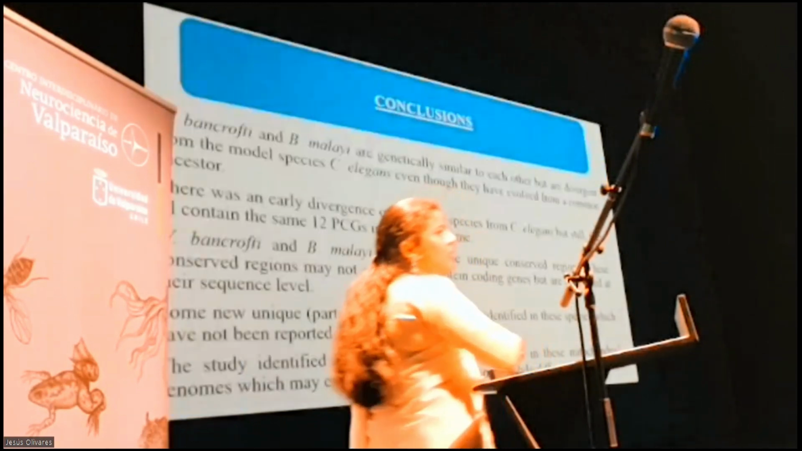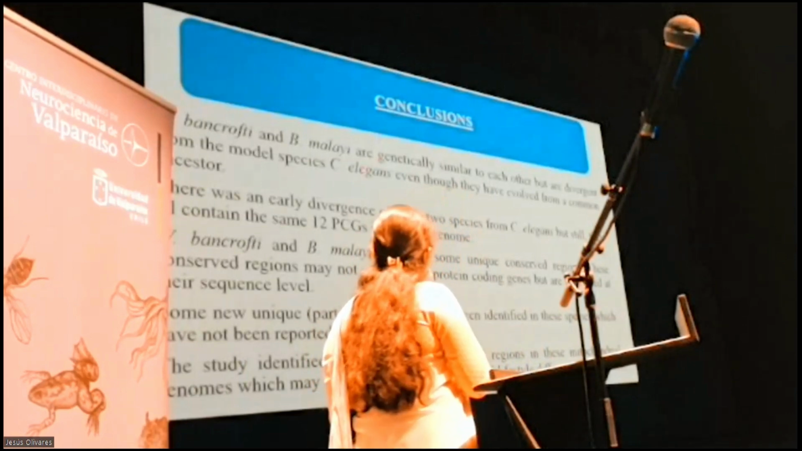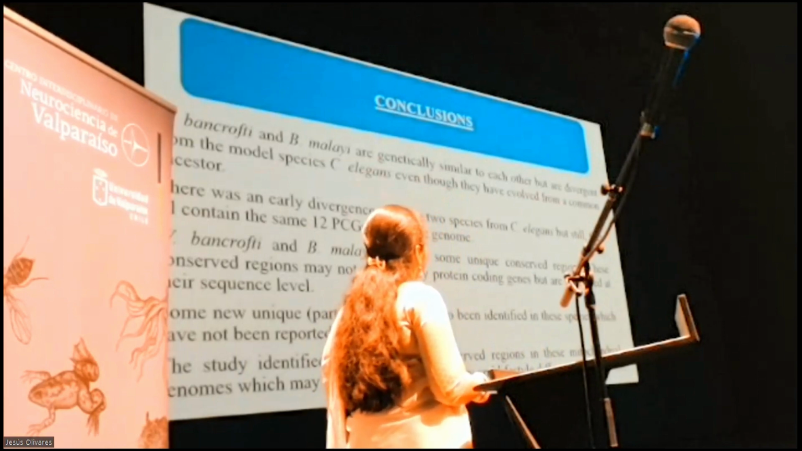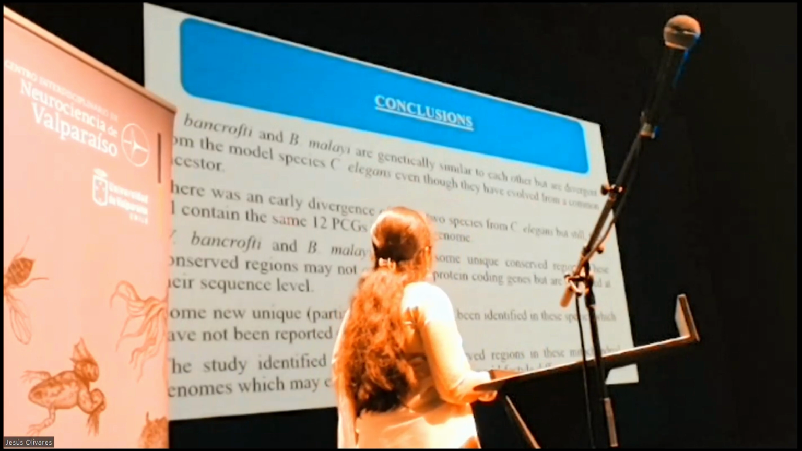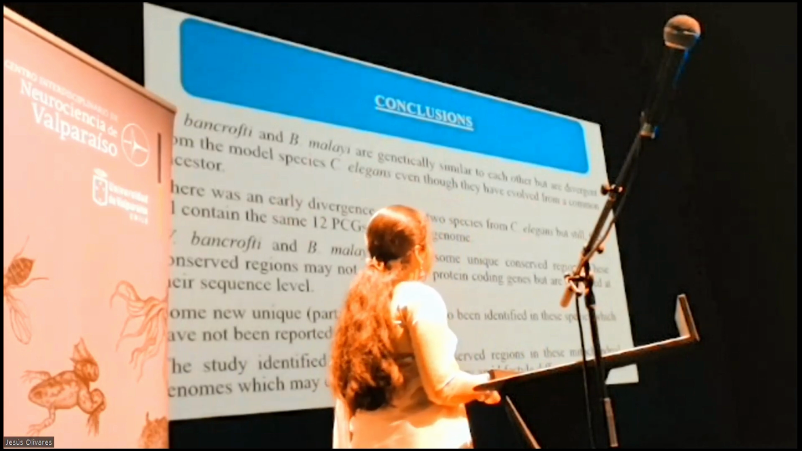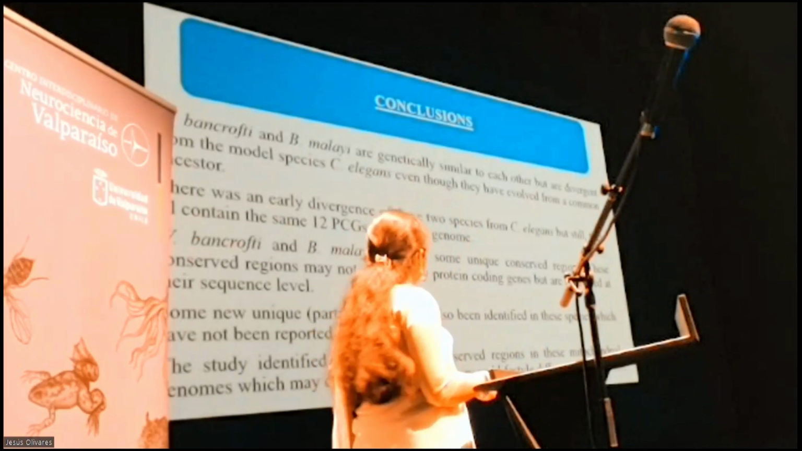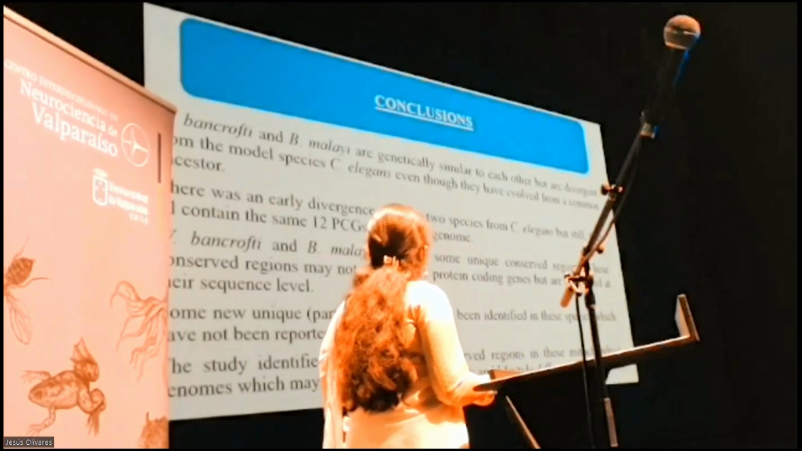And at last, coming to the concluding remarks, Wuchereria bancrofti and Brugia malayi are genetically similar to each other but divergent from C. elegans, even though they have evolved from a common ancestor. There was an early divergence of C. elegans, but still they contain the same 12 protein coding genes in their mitochondrial genome.